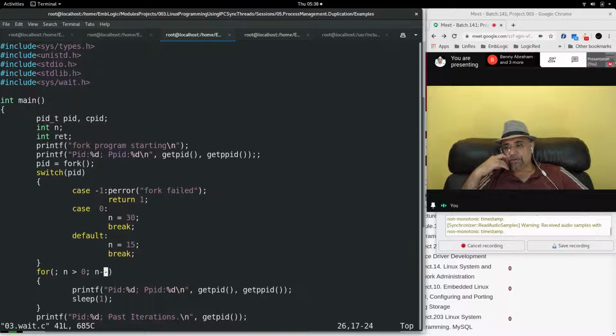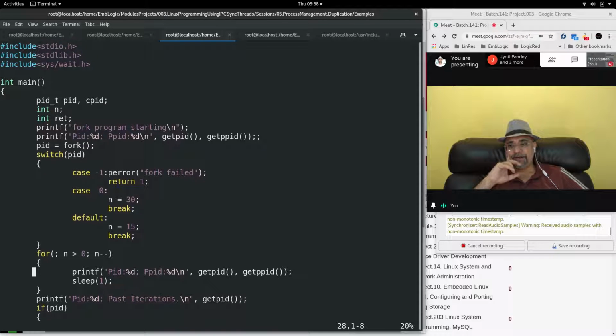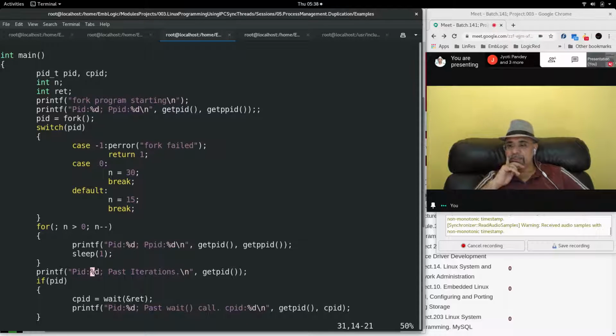And then the loop will go on for as many times as specified by the child and the parent. The parent is going to iterate only 15 times. After 15 times, parent will come out of this and say parent PID past iterations. You will know that okay, parent is out of loop.